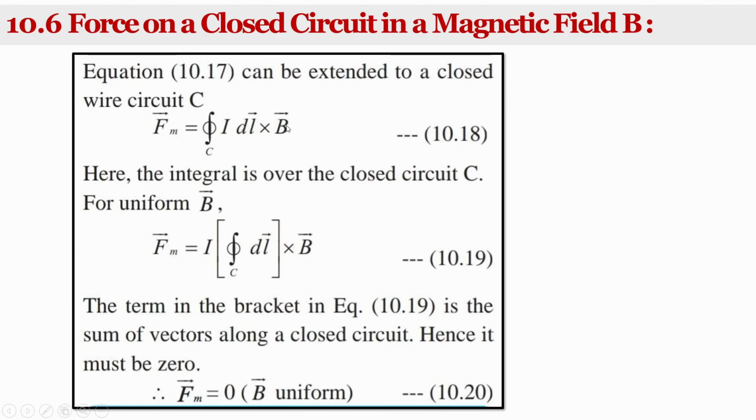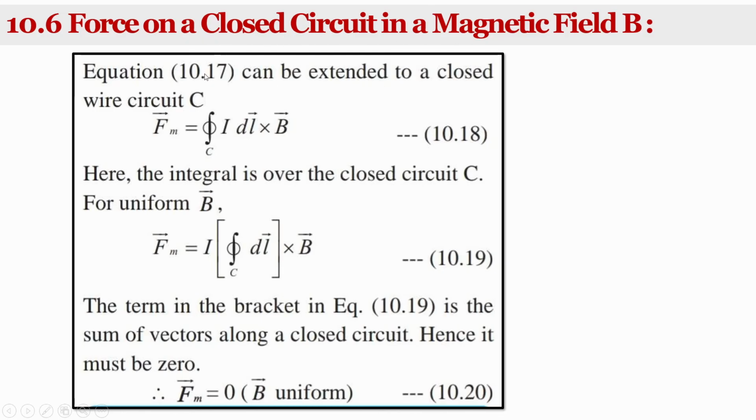Then the next point is the force on a closed circuit in a magnetic field. Suppose we take a closed circuit and look at the force acting on it in a magnetic field.